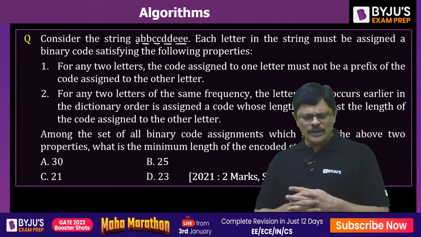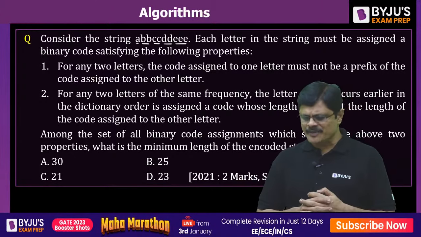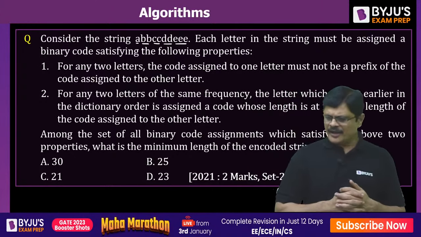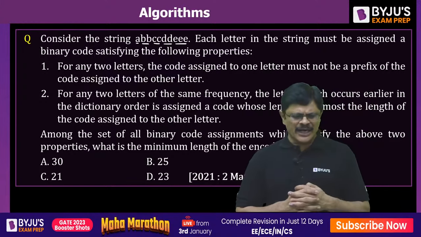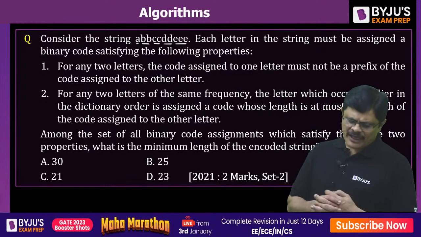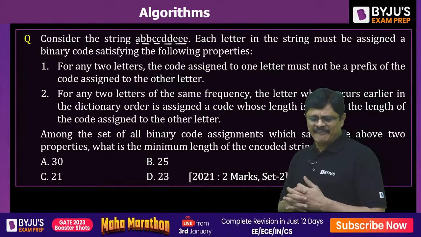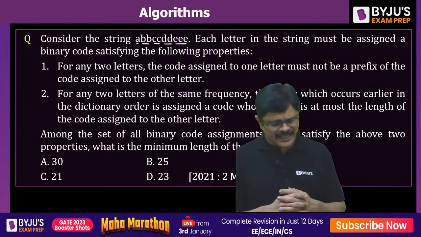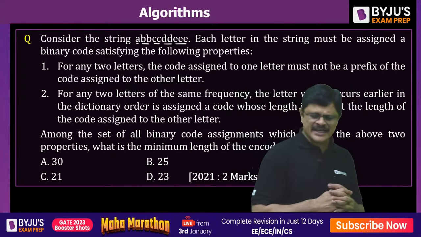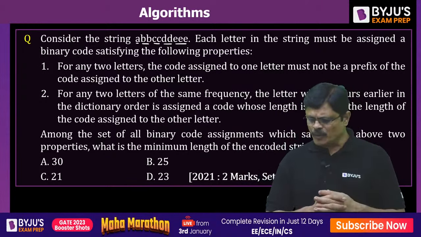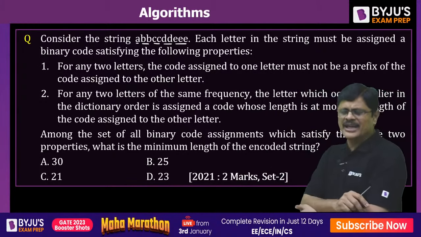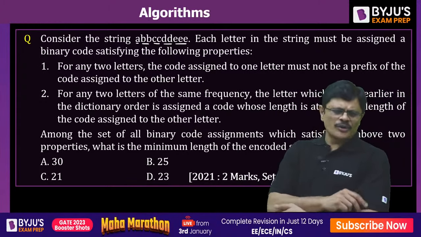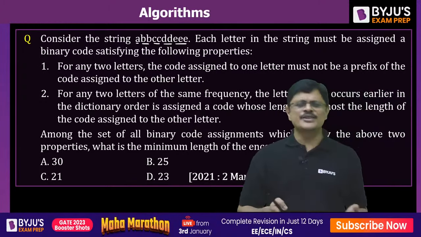For any two letters, the code assigned to one letter must not be a prefix of the code assigned to the other. For any two letters of the same frequency, the letter which occurs earlier in the dictionary order is assigned a code whose length is at most the length of the code assigned to the other letter. So it's the same as your Huffman coding problem, sir. Let us create the Huffman code for this, and you are going to get the required answer.